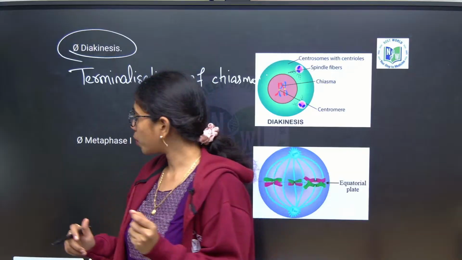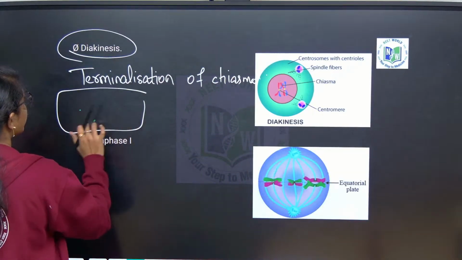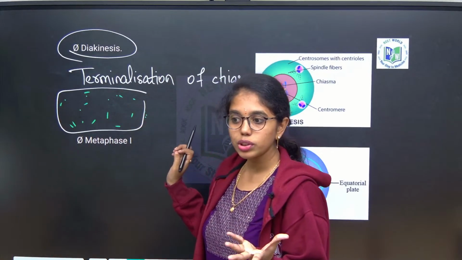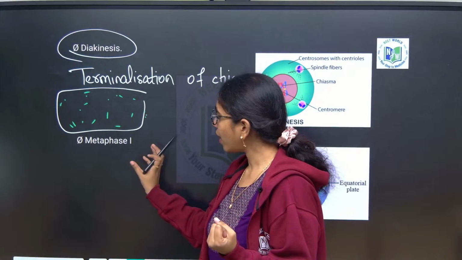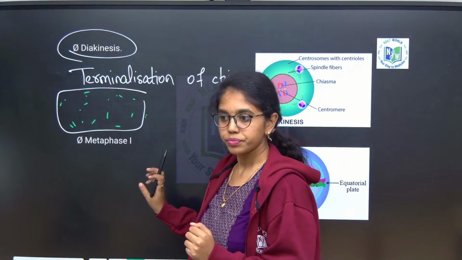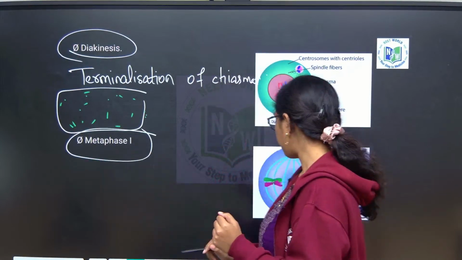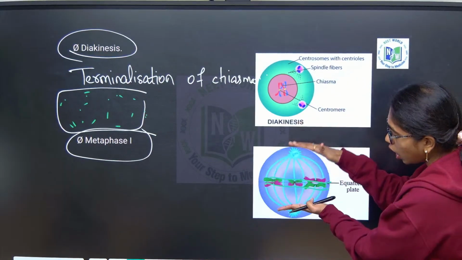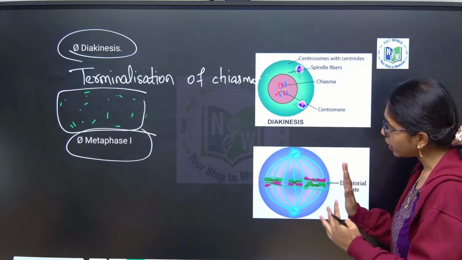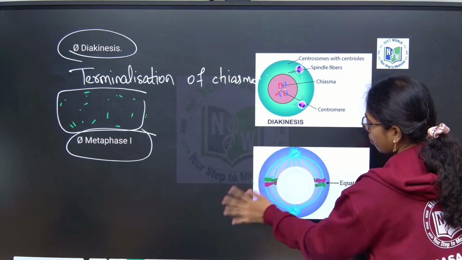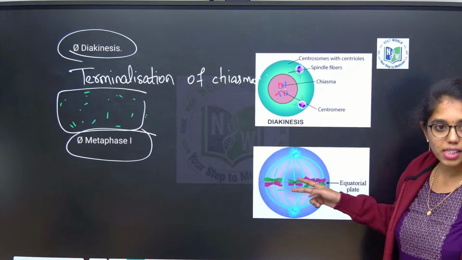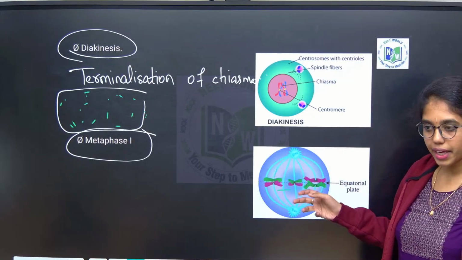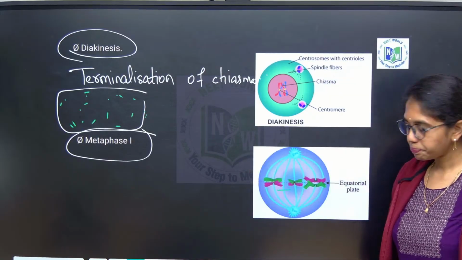So, at the end of prophase 1, the cytoplasm will get more dense and thick, because all the organelles are losing their structural integrity to give space for cell division. In metaphase 1, you can find two homologous chromosomes in two places. Here also all of them are coming together. But in metaphase 1, you can see a bimetaphasic plate. Two metaphasic plates are formed at the center. What do you call it? Bimetaphasic plate in metaphase 1.